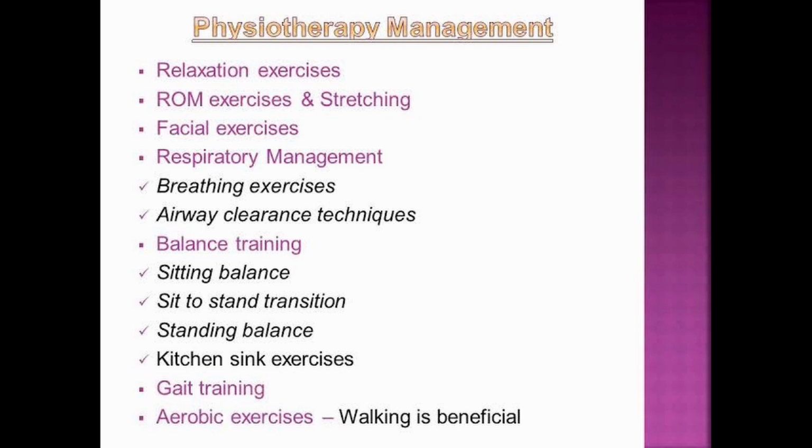Third one is facial exercises, because we discussed that the person suffering from Parkinsonism has a masked face, so facial exercises are done. Fourth one is respiratory management. In this there are breathing exercises and airway clearance technique. Sixth one is balance training to improve the balance. First one is sitting balance, second is sit to stand transition, third one is standing balance, and fourth one is kitchen sink exercises. So these exercises are given to the Parkinsonism patient to improve their balance.